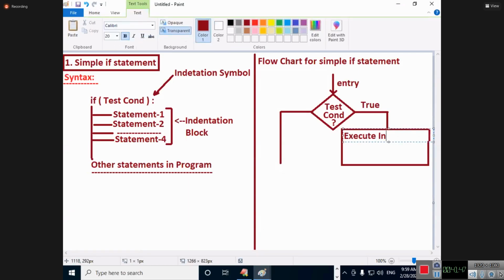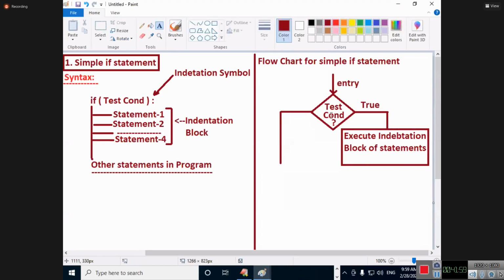Execute which block of statements? Indentation block of statements. Execute indentation block of statements.